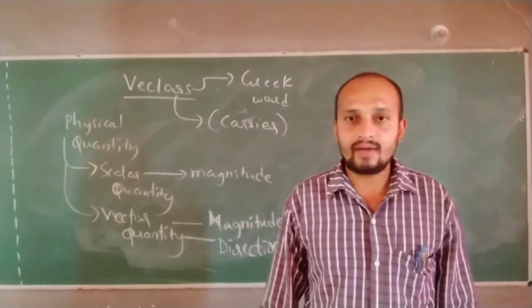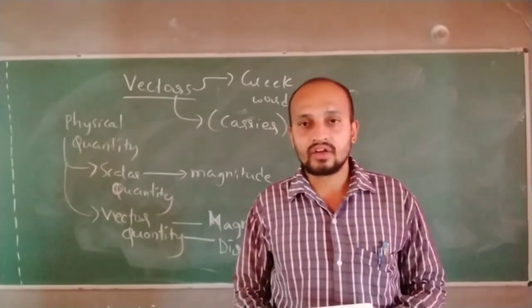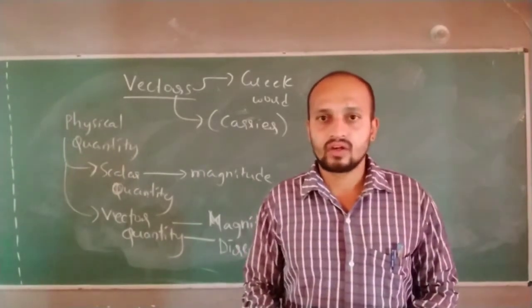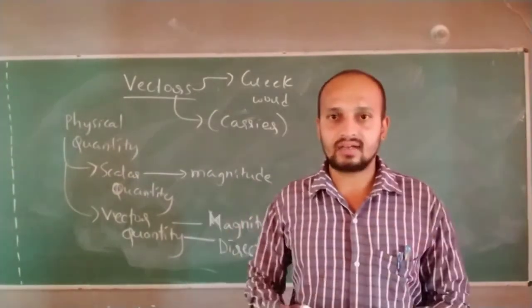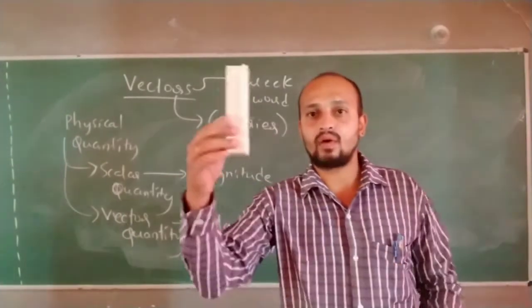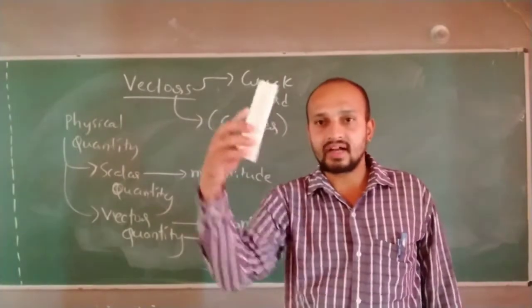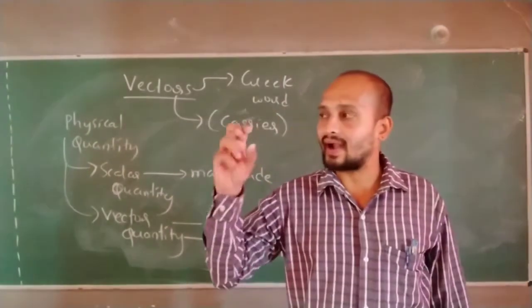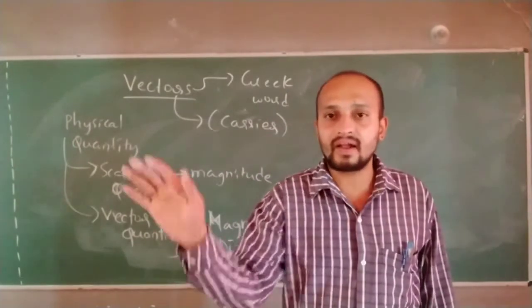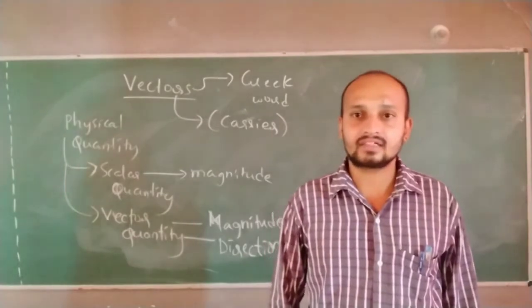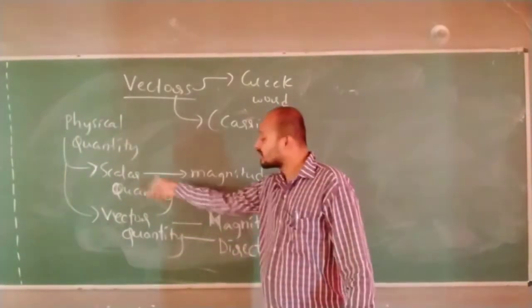Take a car engine and start it. It produces power, so you calculate the power of the engine. Now reverse the engine and calculate the power again. Keep the engine vertical, or tilt it, and calculate the power again. So certain quantities are there which do not depend on any direction. Those quantities are called scalar quantities.